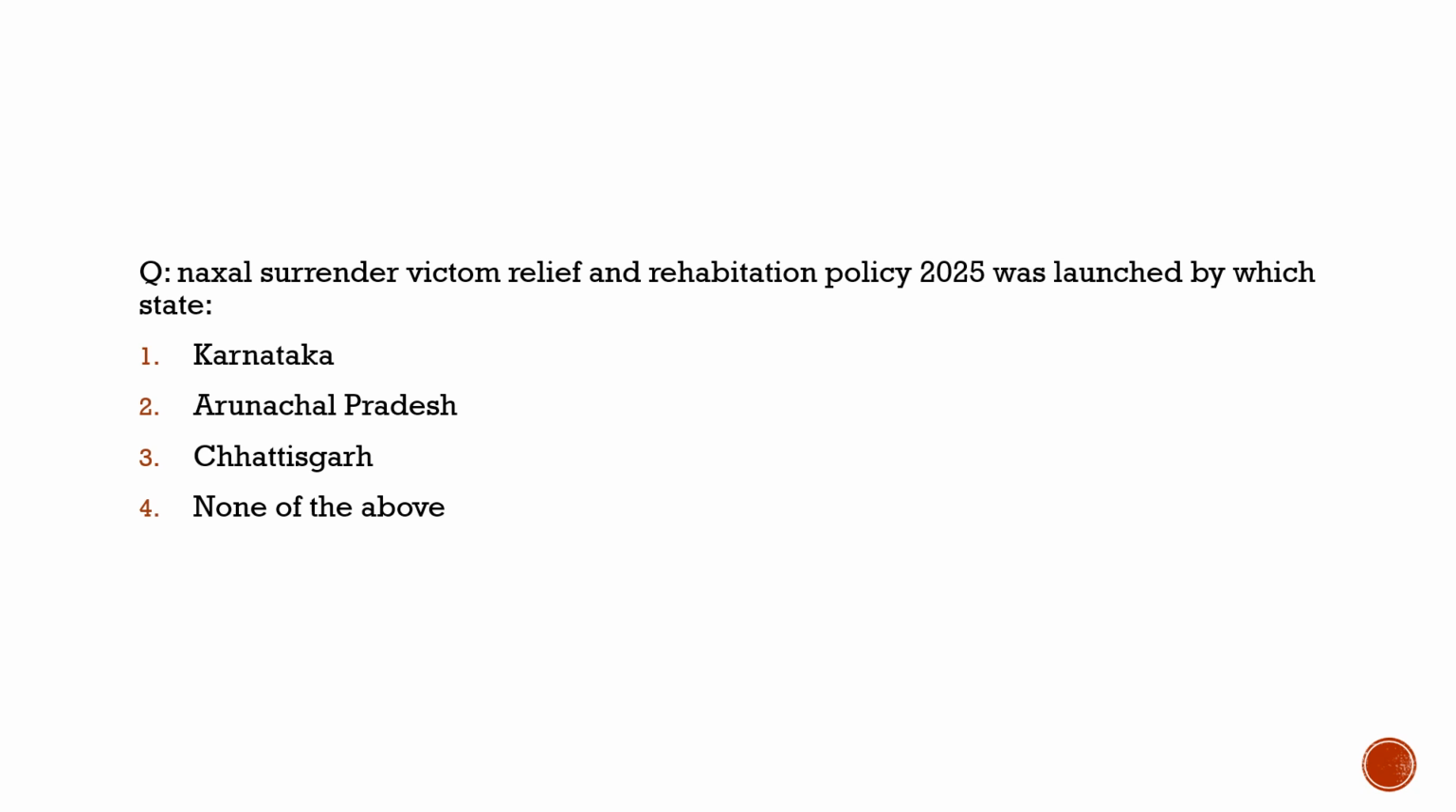Well, here the question is: the Naxal Surrender Victim Relief and Rehabilitation Policy 2025 was launched by which state? Please know that. Why did we discuss this question? Because after this policy was established, a recent result has been found. It has started giving its fruits, and there was news where 60 Naxals had surrendered once this policy was introduced. So here we need to know which state has introduced this policy. It is definitely Chhattisgarh which has introduced this policy. So please do remember that.